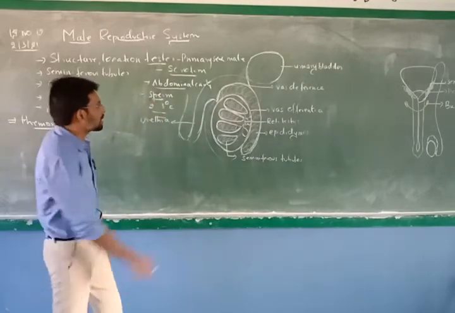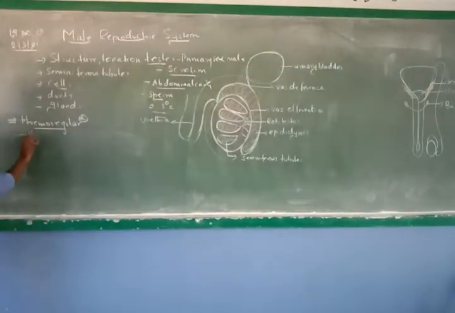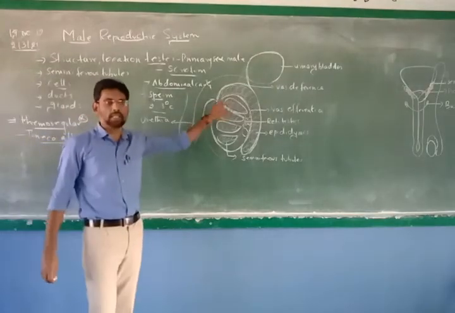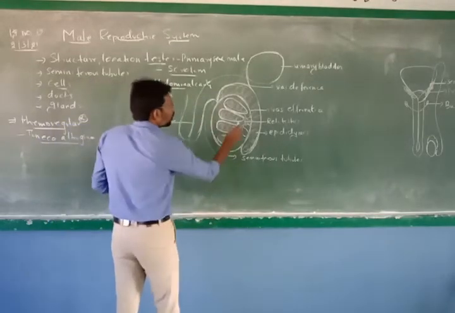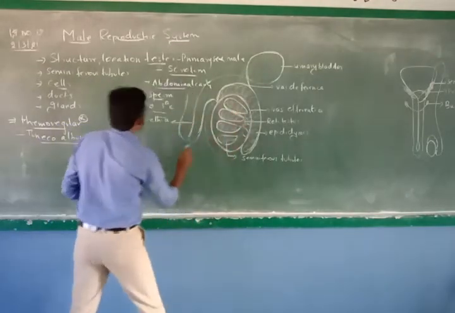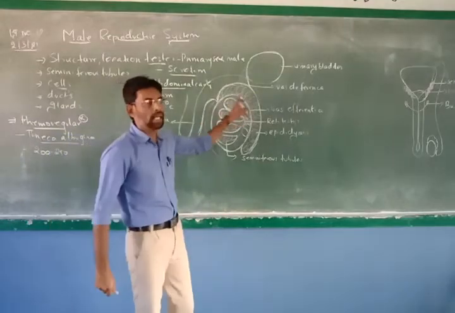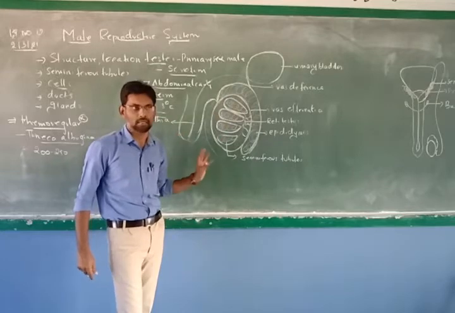Understand now? This testis will be surrounded on the outside by a membrane called tunica albugina. It is an important structure which is present outside the testis. Testis will be surrounded by a membrane. Now, inner to this testis, you will find lobe-like structures. Around 200 to 250 lobes will be there inside. So, in every testis, you will find these 200 to 250 lobe-like structures.